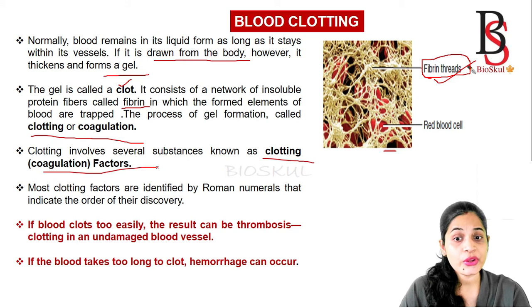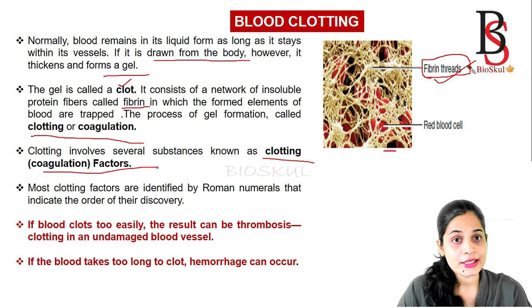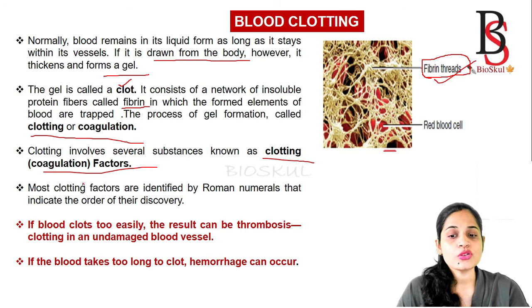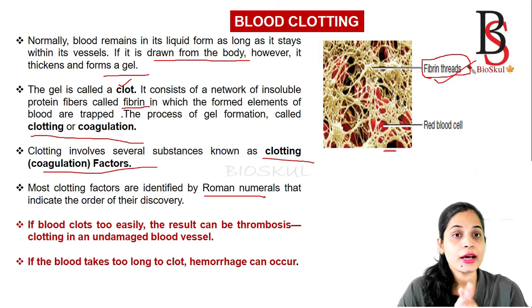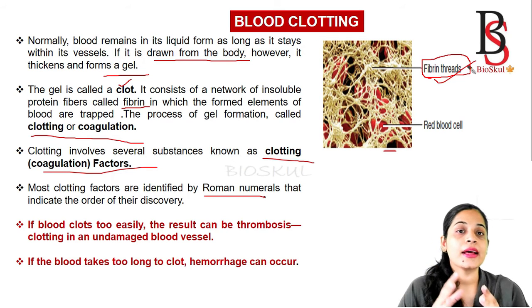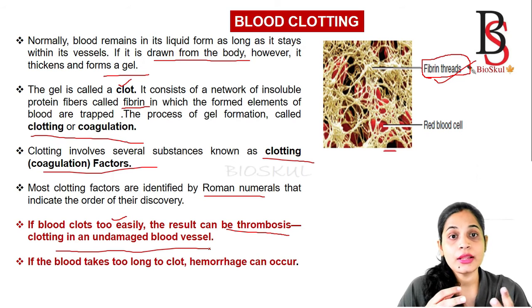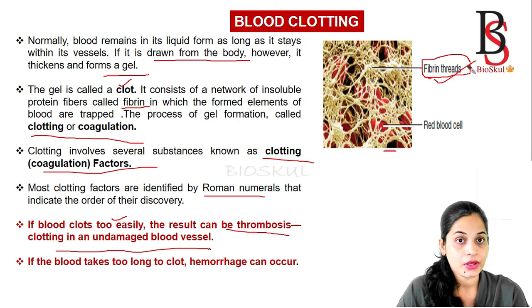Okay, we will see what factors are involved in blood coagulation, how many factors are involved, from where they are secreted, and their roles. Most clotting factors are identified by Roman numerals, and that indicates the order of their discovery.